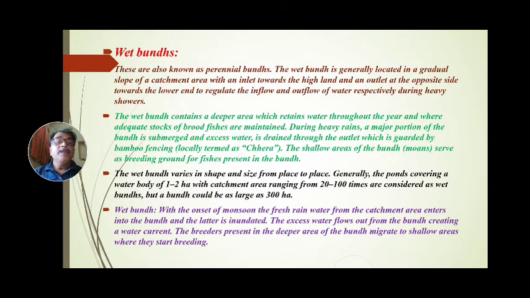Suppose the bunds are of 1 to 2 hectare. The catchment area is to be how much? It is to be more than 20 times to 100 times that of the water holding capacity of those bunds. Such bunds are considered wet bunds, but bunds could be as large as 3 hectare areas.